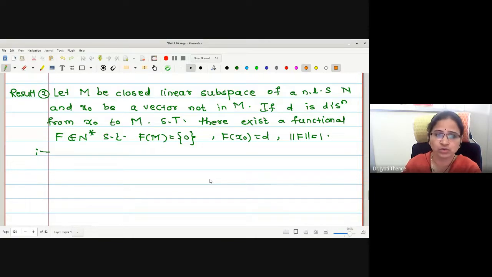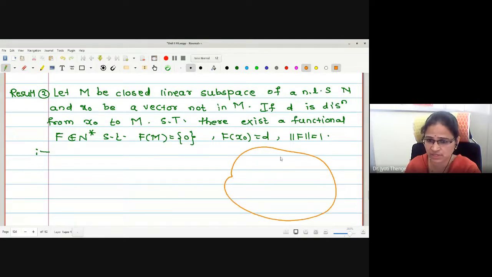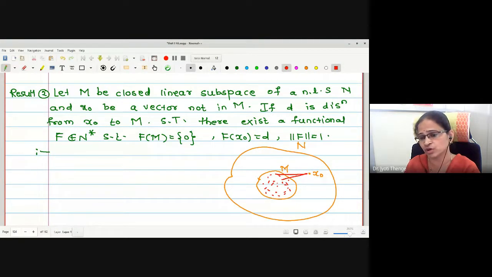Let us try to understand the statement first. M is given to be a linear subspace of a normed linear space N. This is M. If x naught is a vector not in M, it is somewhere in N minus M. D is given to be the distance between x naught and M. There are infinitely many points in the set M. We will find the distance of x naught to all the elements, and whichever gives us the infimum will be the distance considered.